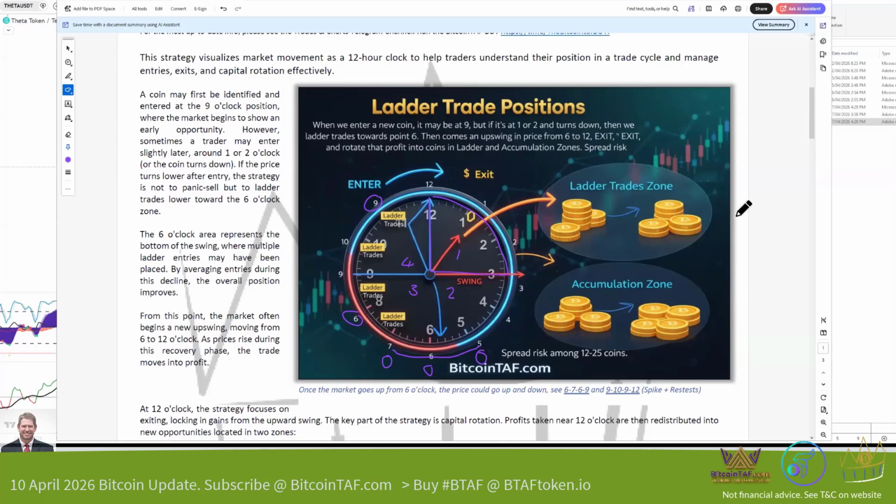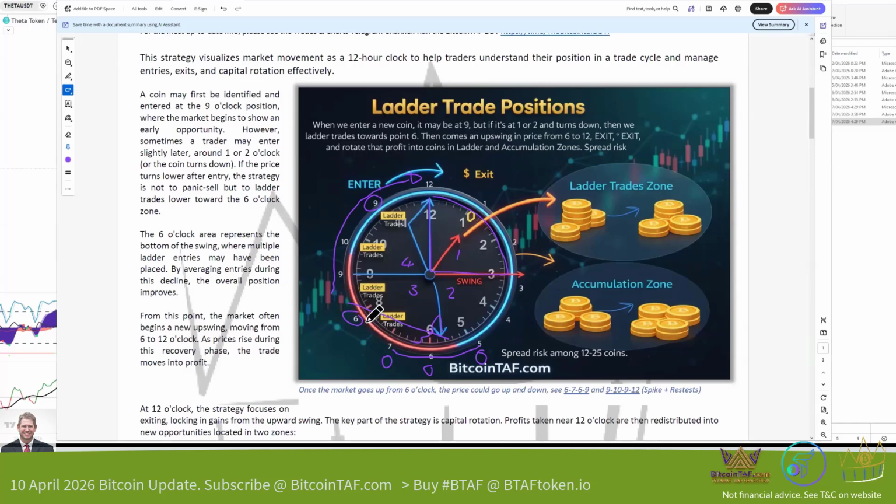A coin like, let's actually use Rave Dow, the one that I showed you here now. Rave Dow started here with a down cycle, and it came down to 1, to 2, to 3, on the outside 4, 5. It came to the bottom. We had a break. Remember where the coin broke through, retest, and then it's here at 6, 7. Now it goes into an upcycle here, and it goes boom. And this is where you start taking your profit. So that coin, Rave Dow, is now at point number 11, perhaps, on the inside point number 9.